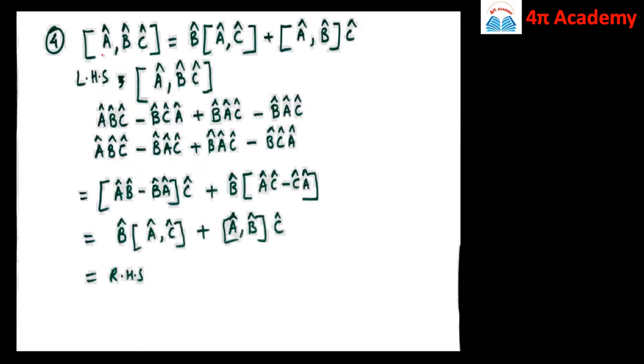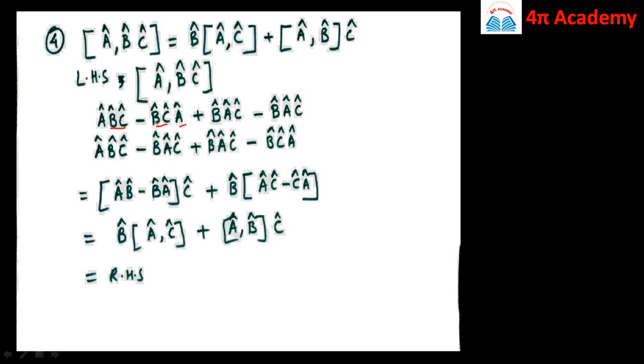Then the fourth property is the commutator of A cap comma B cap C cap, which is equal to B cap multiplied by the commutator of A cap C cap plus the commutator of A cap B cap into C cap. So let us demonstrate the LHS. It is A cap comma B cap C cap. So this is A cap B cap C cap minus B cap C cap A cap.